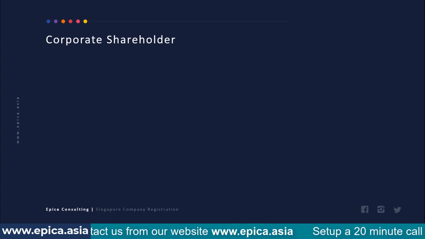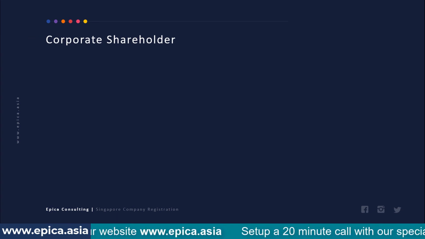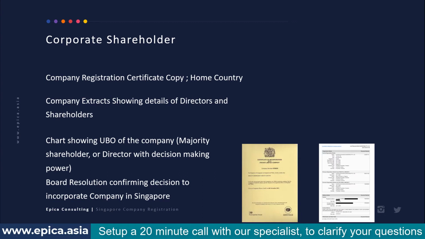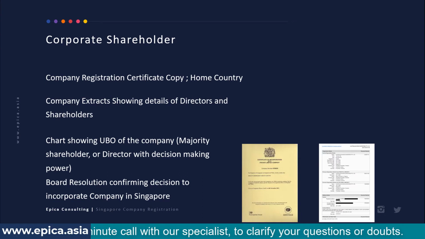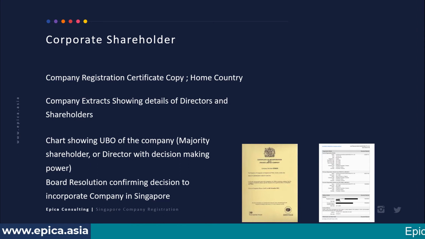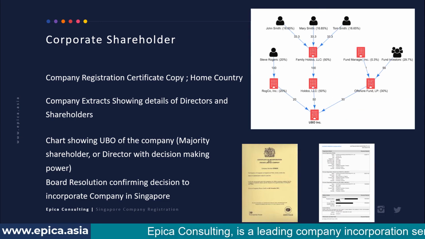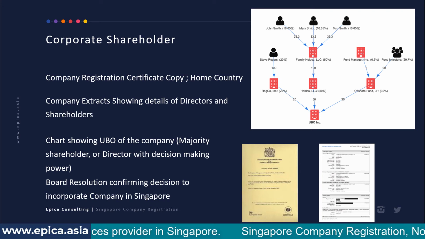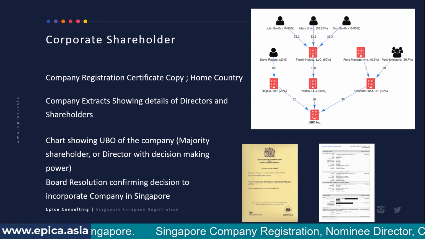Now having understood this concept, it's time to have a look at what documents will be required for registering your subsidiary in Singapore. On the corporate entity, that is the parent entity front, we need the company registration certificate and the company extract showing the details of directors and shareholders. And then we also need a chart showing the UBOs of the company, the majority of the shareholders or directors with the decision making power, and a board resolution confirming the decision that the parent company has decided to incorporate a subsidiary in Singapore. These are the documents the parent company should provide.